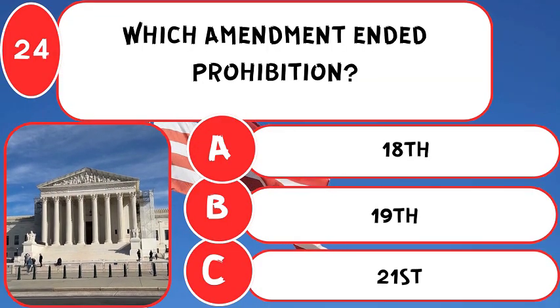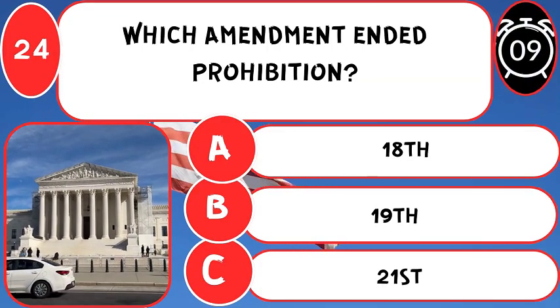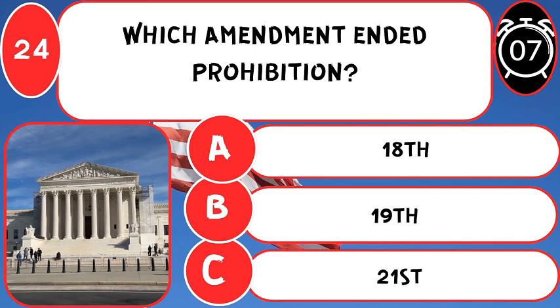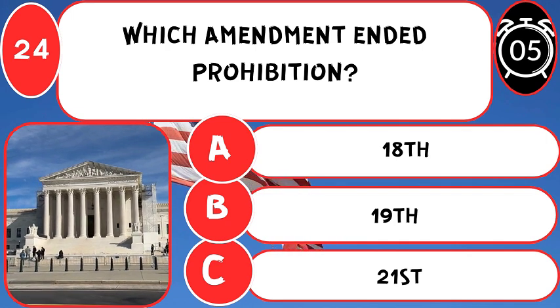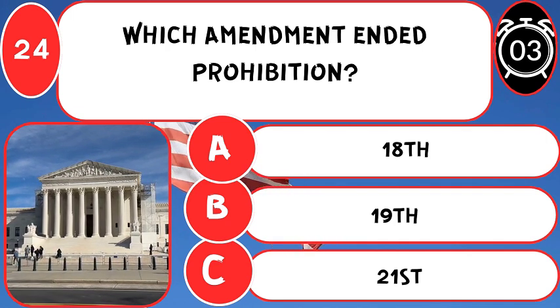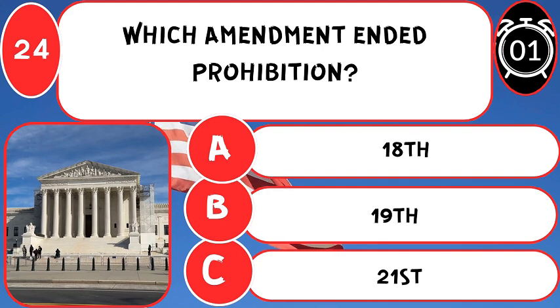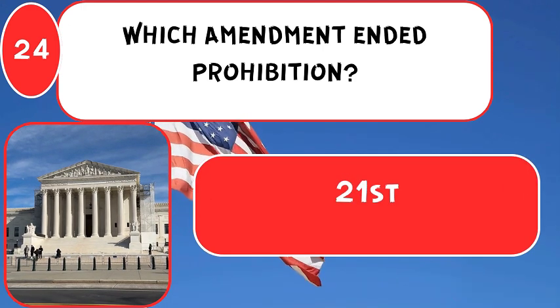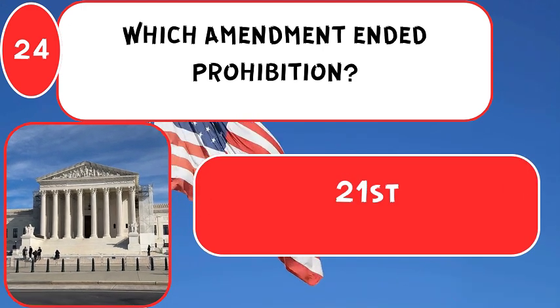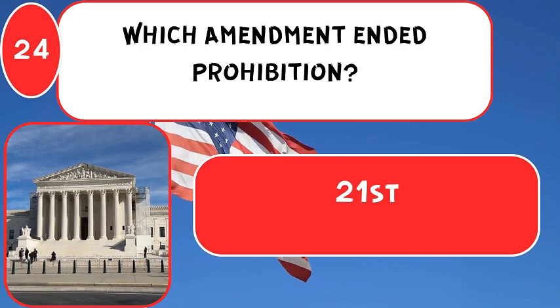Which amendment ended Prohibition? The correct answer is 21st, repealing the ban on alcohol after years of restrictions.